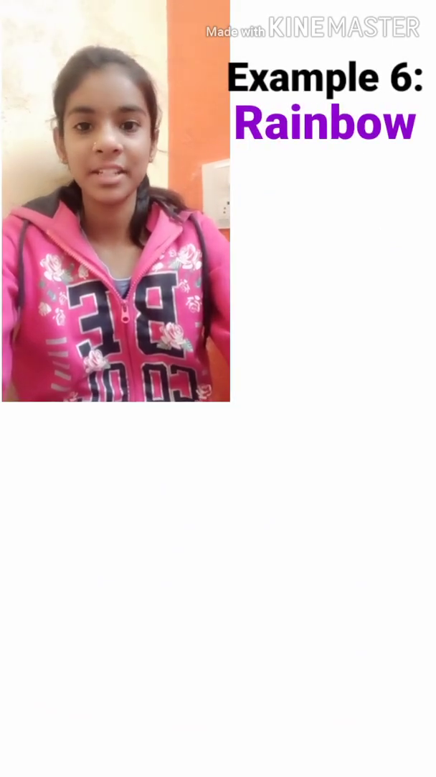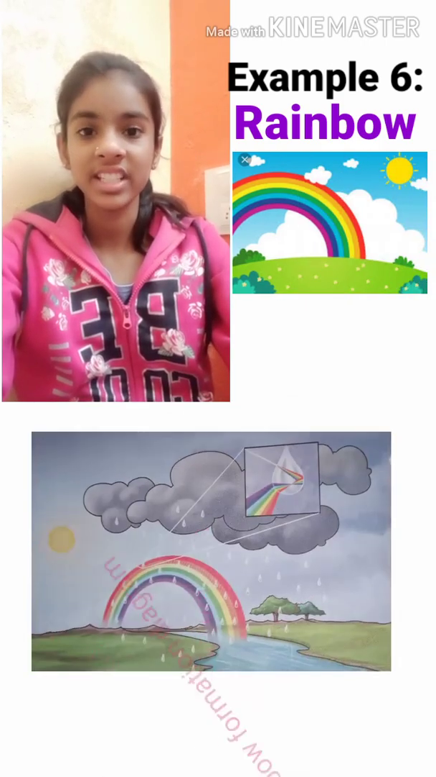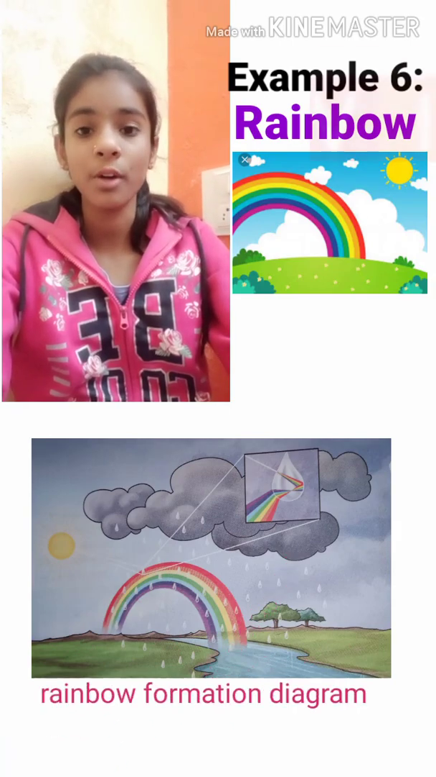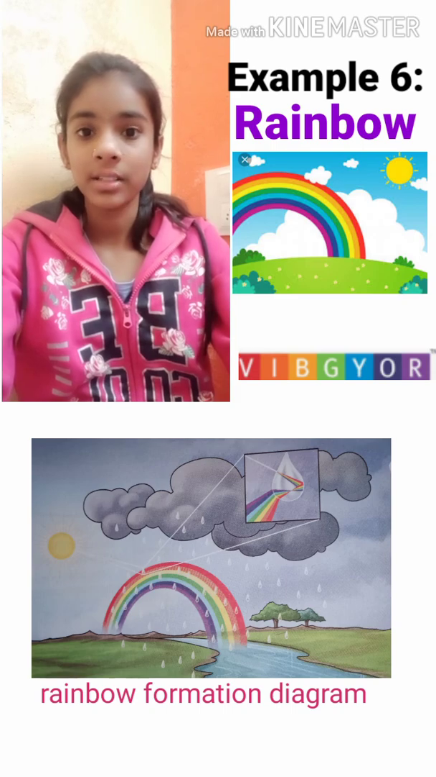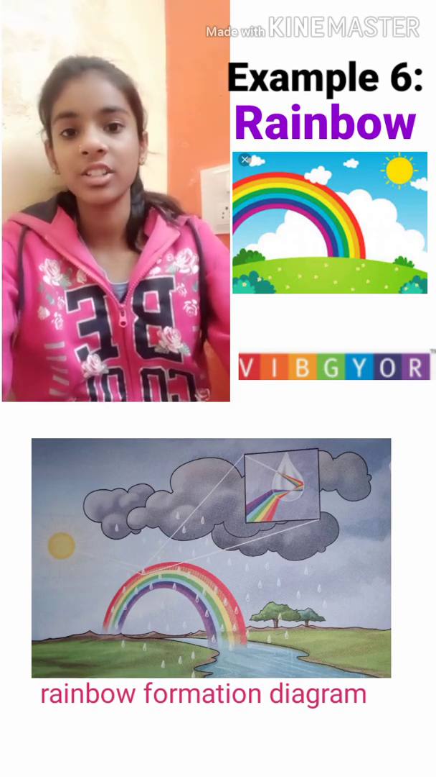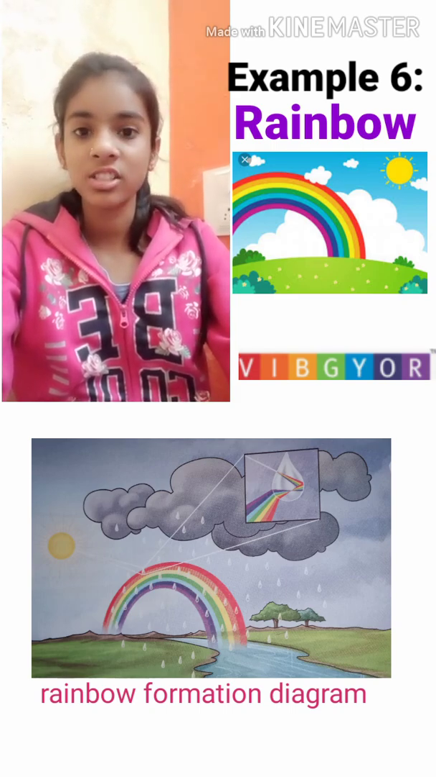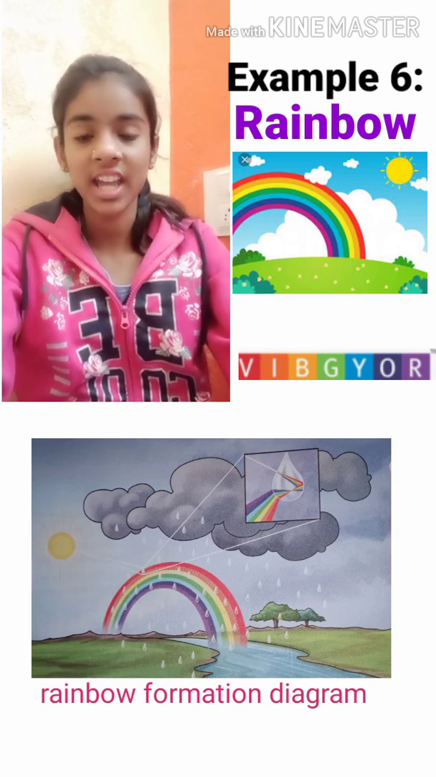Next is a rainbow. We observe a rainbow when it rains and some sunlight is also present there. We know that the light which we get from the sun is white light, which consists of 7 colors, VIBGYOR. So when the white light passes through the water droplets of rain, it splits into 7 colors and forms a rainbow.